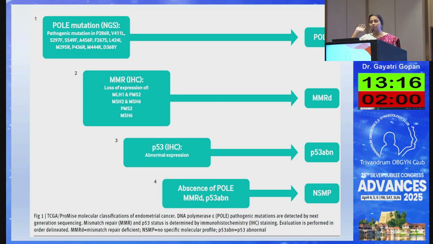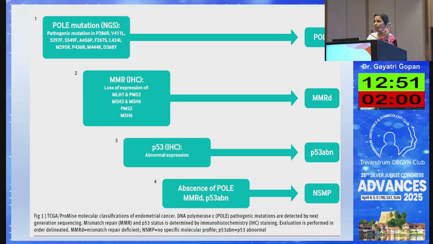P53 mutant expression can also be understood with IHC. There are different criteria for understanding if P53 is mutant or not. If time allows, we can go to that criteria also, but that can be identified with IHC. For identifying the POLE mutation, it requires next generation sequencing or Sanger sequencing. So as the first step, what we have to identify is whether the endometrial cancer is POLE mutant or not.